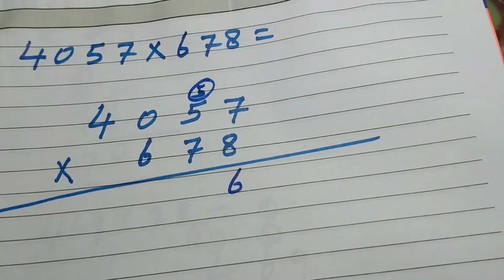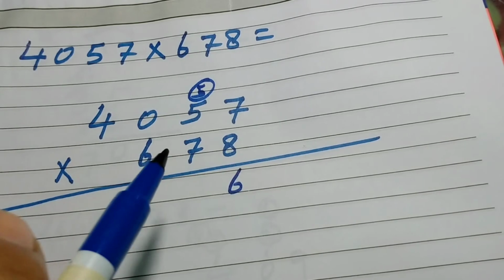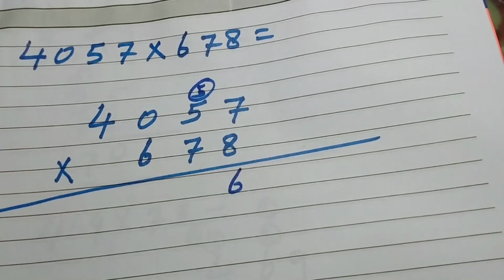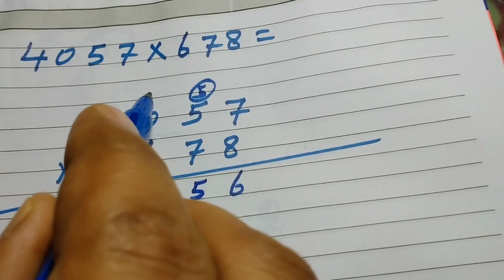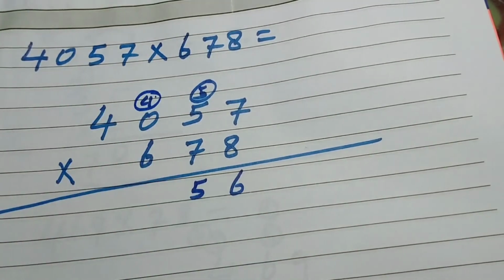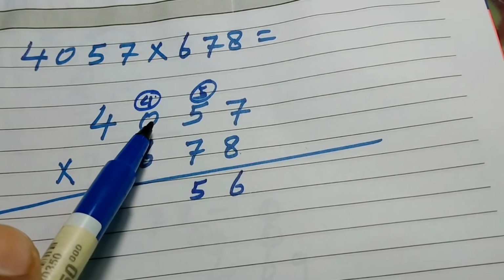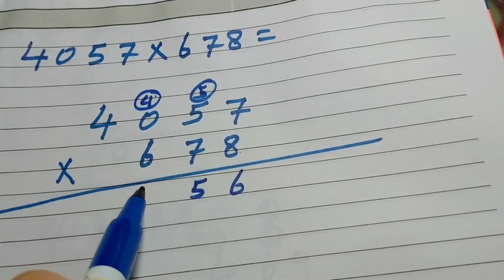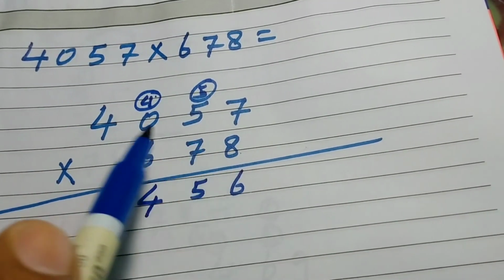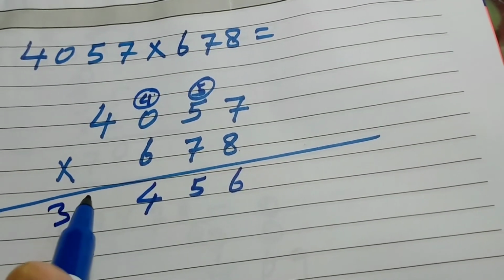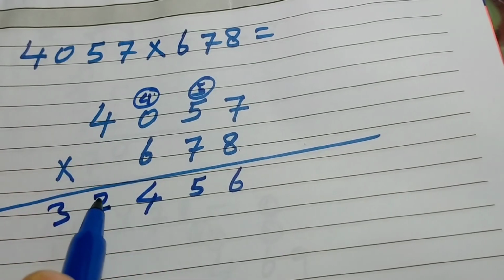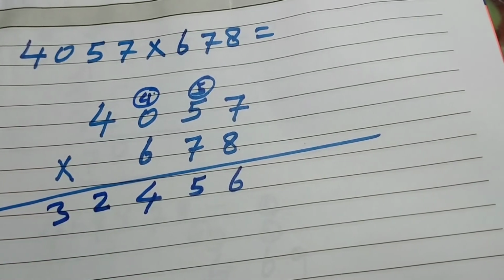So 8 multiply 5 equal 40 plus 5, 45. So 5 here and 4 we will write in the next column. So 8 multiply 0 equal 0 plus 4, 4. 8 multiply 4 equal 32. 2 under the thousand digit and 3 is extra.